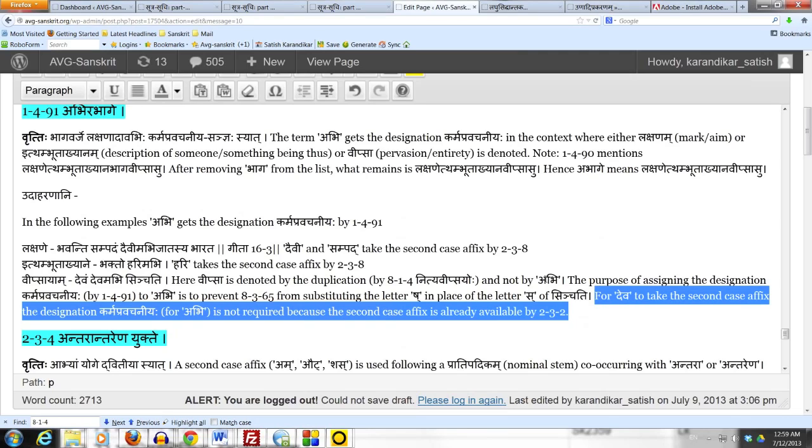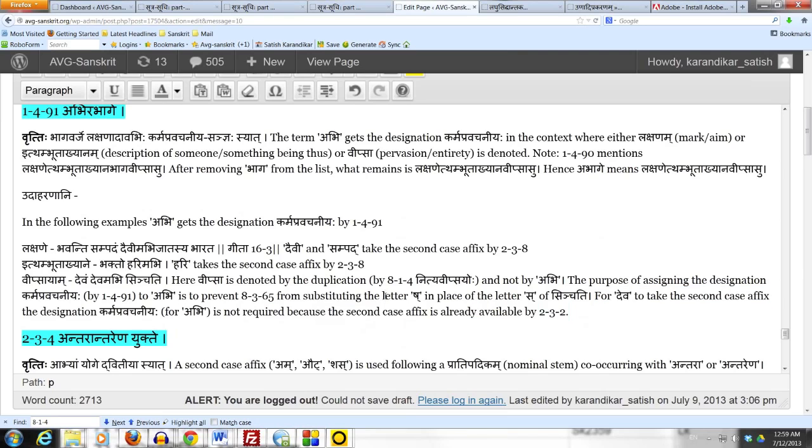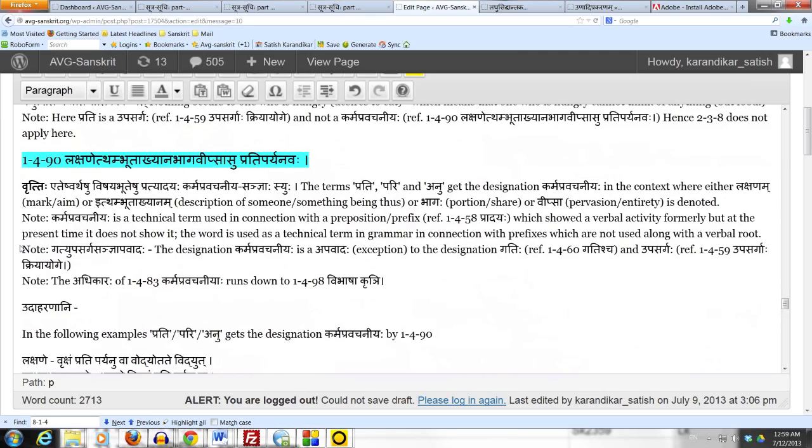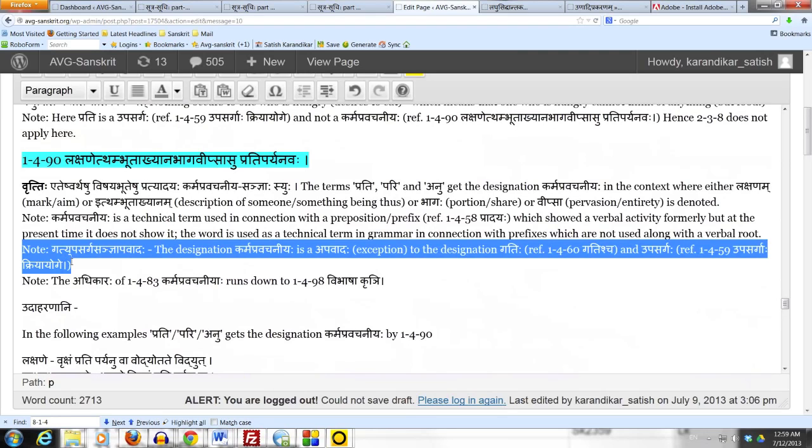Hence, it is important to remember that the ramification of a karma pravachaniya sanya is not only so that a connecting word can take a particular case affix, but it also implies that the upasarga sanya or gati sanya is not present, and therefore any operations which depend on the upasarga or gati sanya cannot take place.